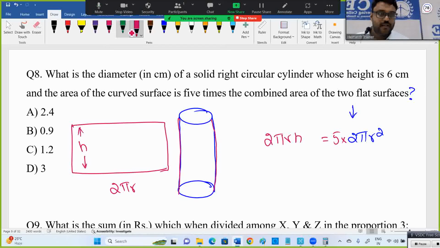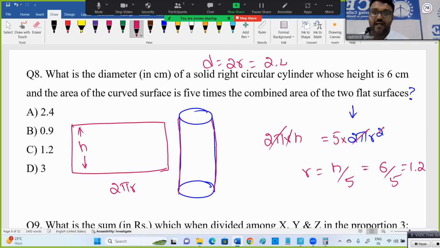So what is the r value equal to? 2 pi gets cancelled, one r gets cancelled. r equals h by 5, if I am not wrong. And the given height is 6, so 6 by 5. They are asking the diameter. See, you got 1.2, right? In a hurry, we'll mark 1.2, and the option is available. But what are they asking? Diameter. These mistakes are all available, so please be careful. 2.4 is the answer. They don't give things just like that.